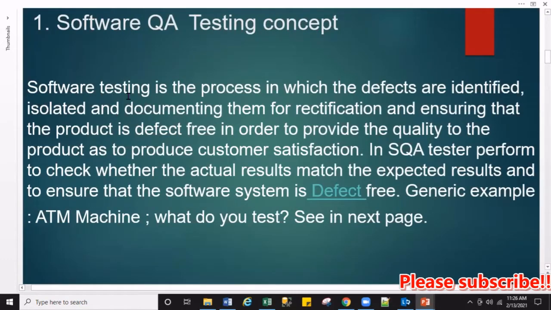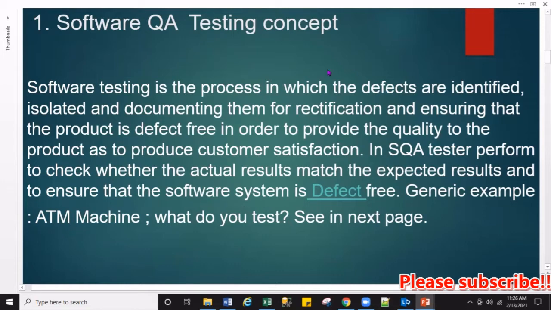Software testing is the process in which defects are identified, isolated, and documented for rectification, ensuring that the product is defect free, in order to provide quality to the product and produce customer satisfaction. In software QA, testers check whether the actual result matches the expected result and ensure that the software system is defect free.